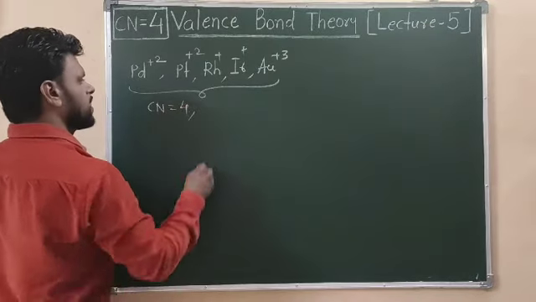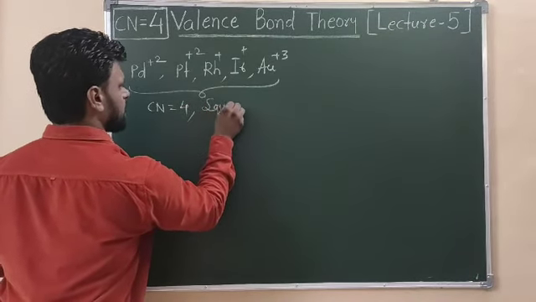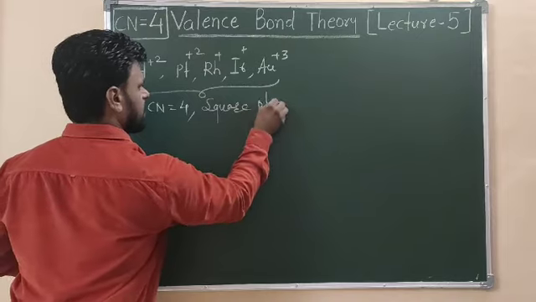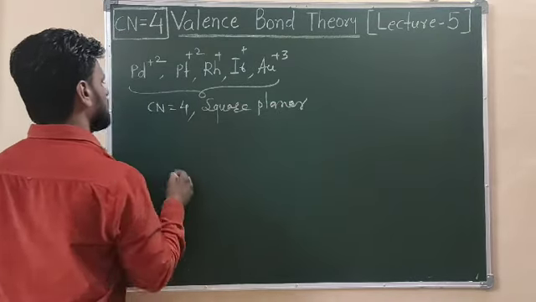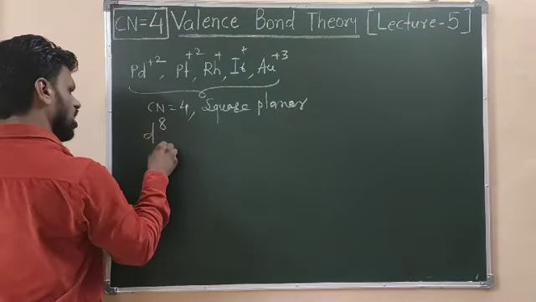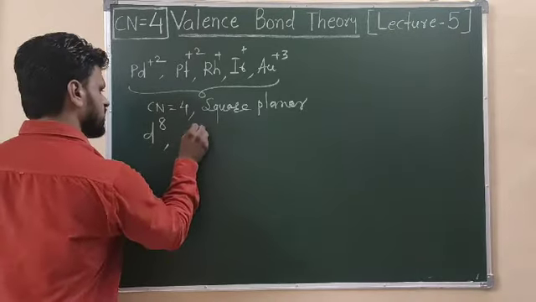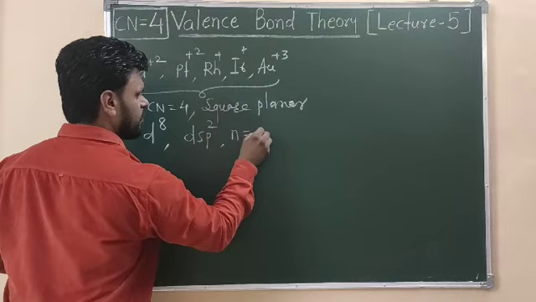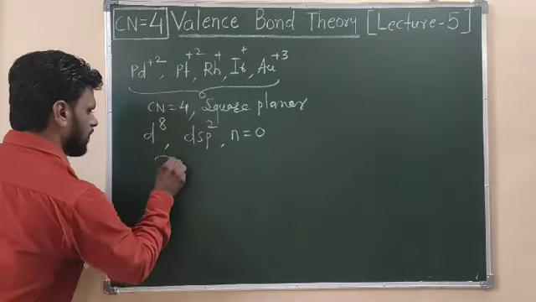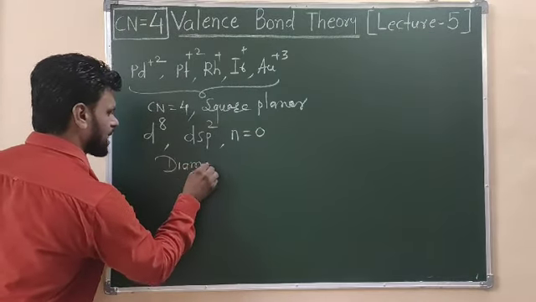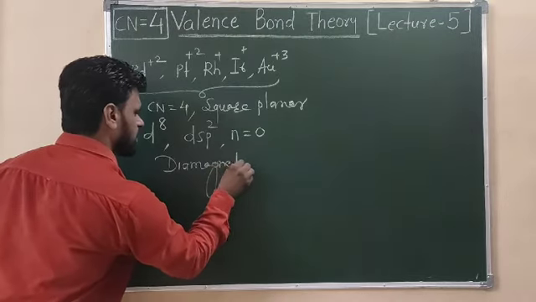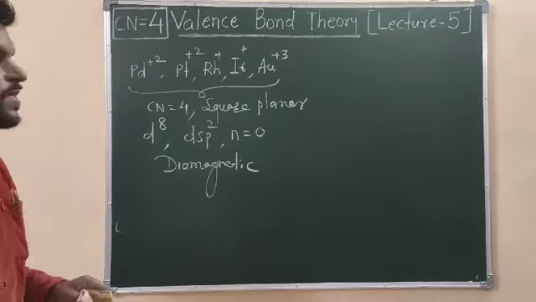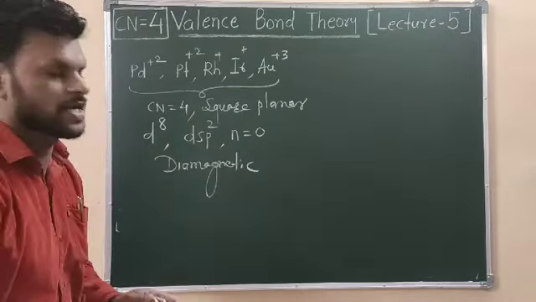If your coordination number is equal to 4, this will be a square planar complex. And when we have a square planar d8 system, this is nothing but dsp2 hybridization with the n value always equal to 0, and the complex will be a diamagnetic complex. So remember the point. Now the interesting part comes here.